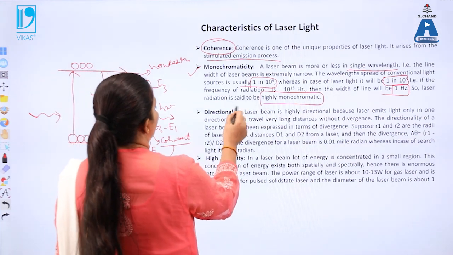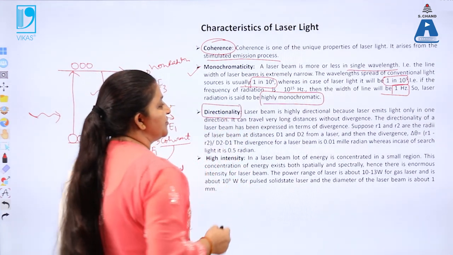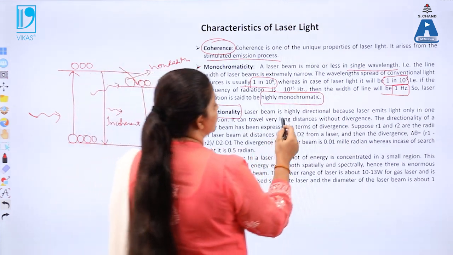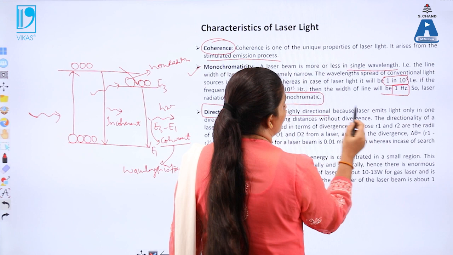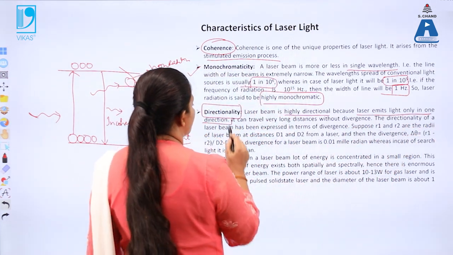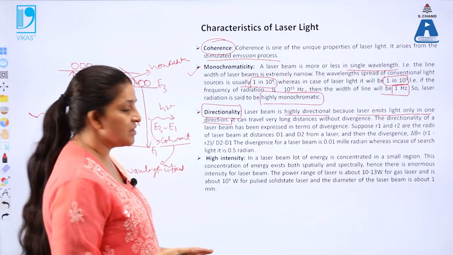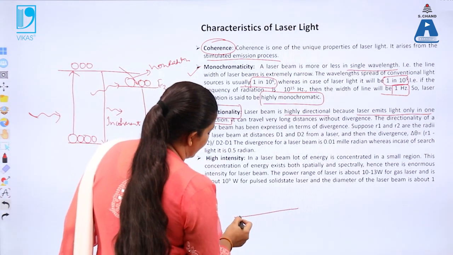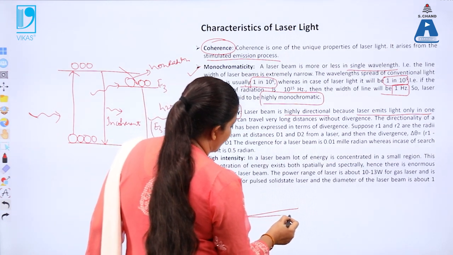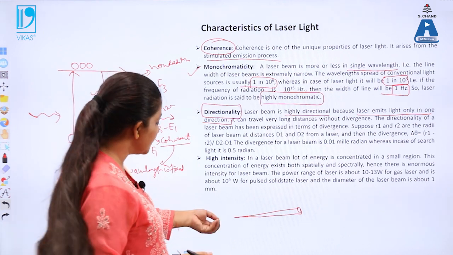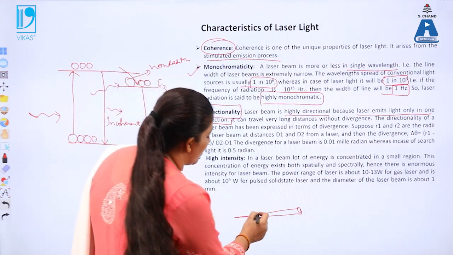Next is the directionality. That is an important feature in case of laser light, because we know that the laser beams are highly directional, because the laser emits light only in one direction. One direction means it travels only in one direction. So if this is the laser light, the angle of divergence for this laser light is quite small. That means its spreading is very small over here.